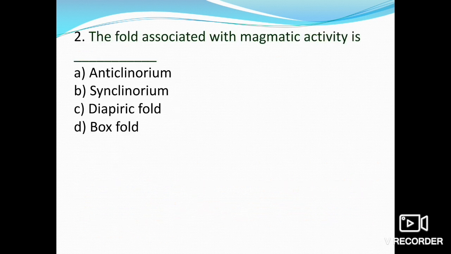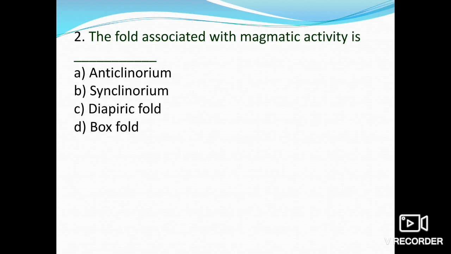Next one is the fold associated with magmatic activity. What are the folds which are associated with the magmatic activity? Anticlinorium, synclinorium, diapiric fold, or the box fold.